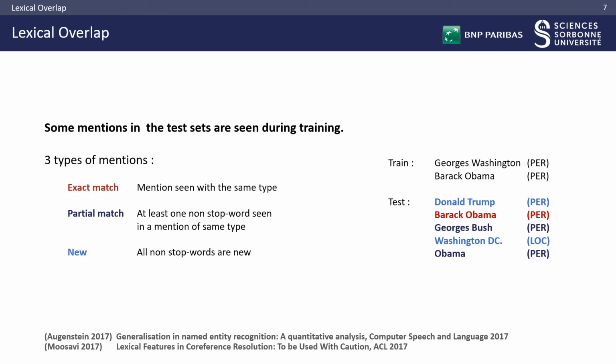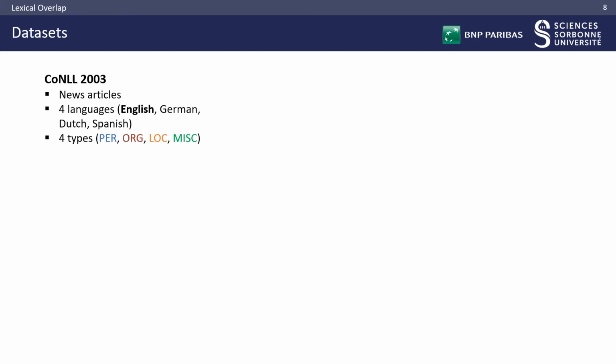Some mentions we test our model on have been seen during training, and we propose to better measure generalization to unseen mentions by separating performance by mention novelty. We distinguish three types of mentions: exact match, partial match, and new mentions. We study this lexical overlap in the standard CoNLL benchmark, and this enables us to measure generalization to unseen mentions.